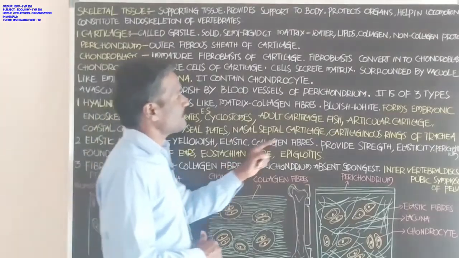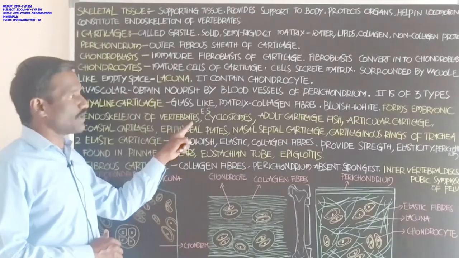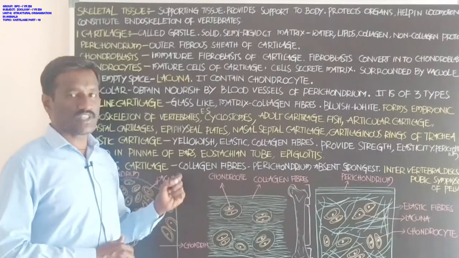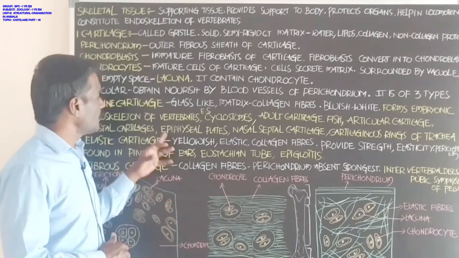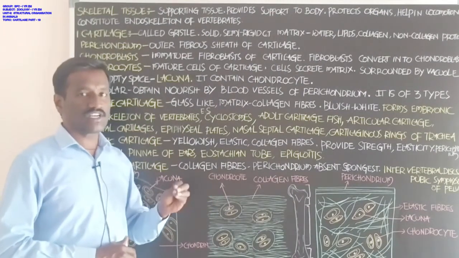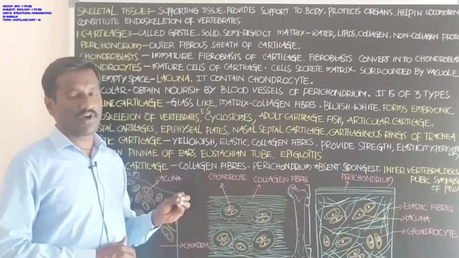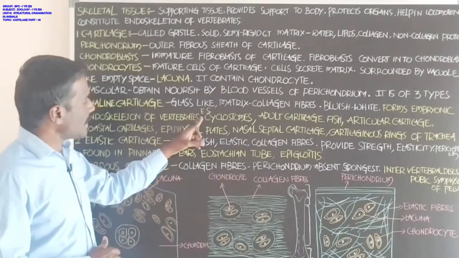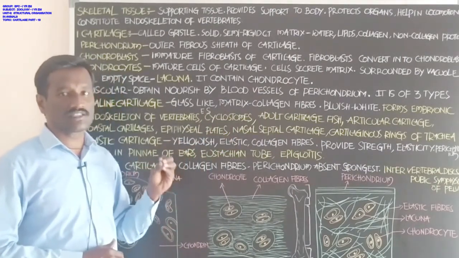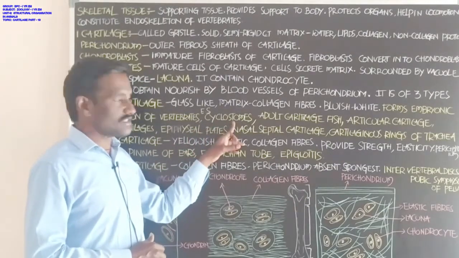The hyaline cartilage forms the embryonic endoskeleton of the vertebrates. Student, if you observe development of the embryo in the uterus of the vertebrates, the embryonic endoskeleton, the bony structures in the inner part of the developing embryo, is totally formed by hyaline cartilage, and also the endoskeleton of the cyclostomes. Cyclostomes are the jawless animals, jawless fishes. These are marine animals.